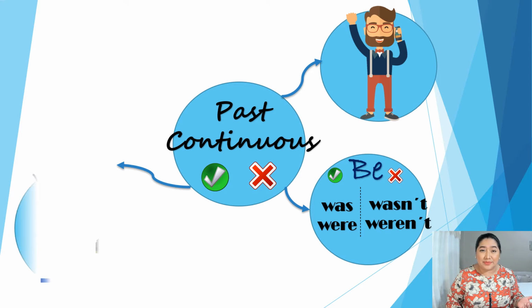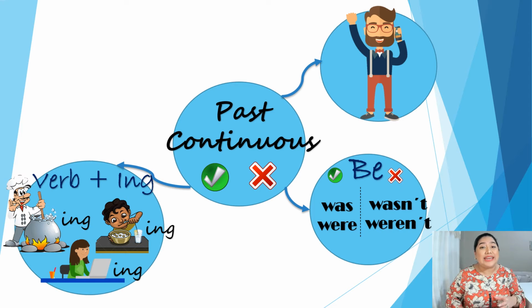And after that, well, we need the main verb. Yeah, but this verb is always with the ing, with this sound at the end. For example, cooking, studying, having, going, traveling, listening, speaking, hanging, doing. Yeah, always with this ing at the end.